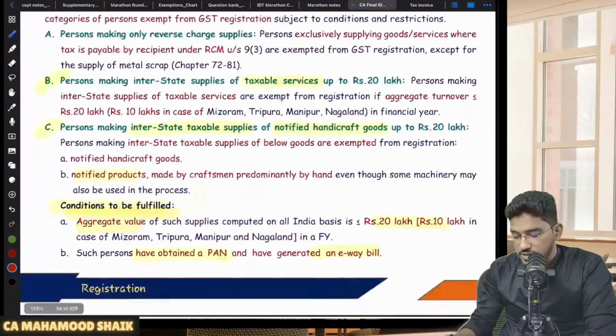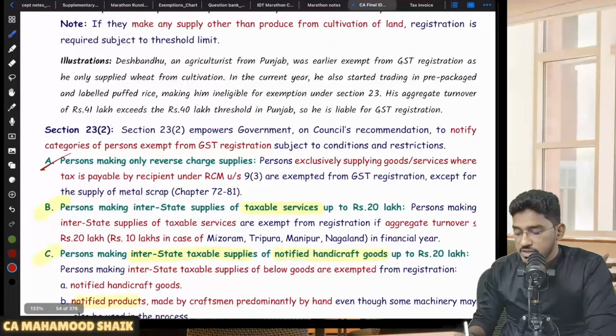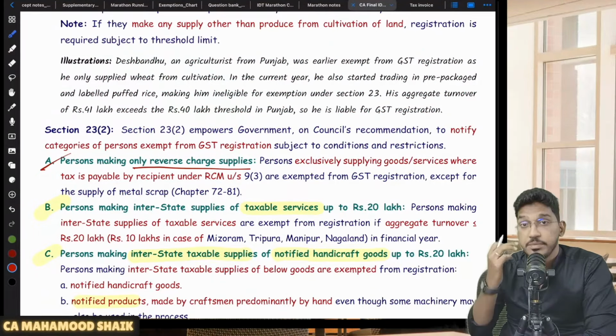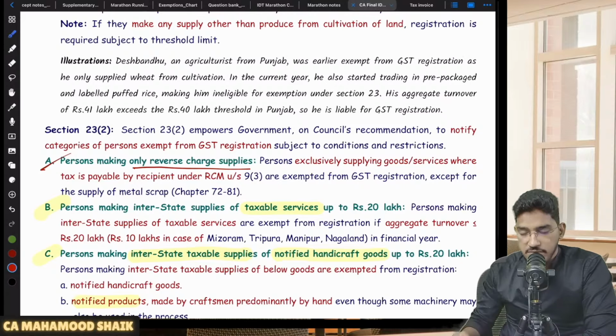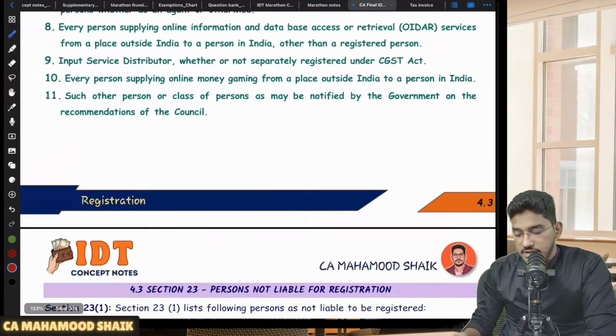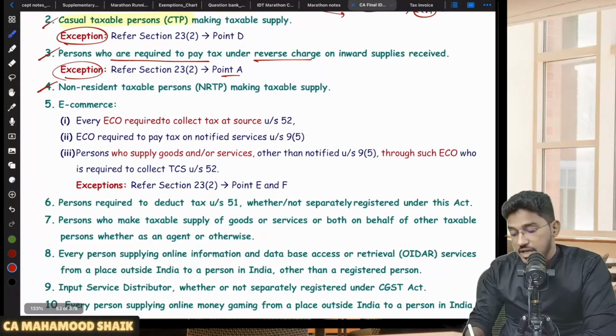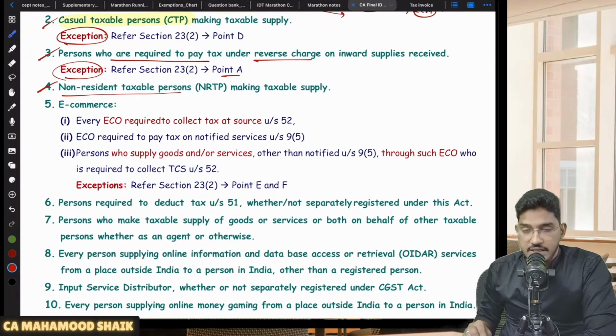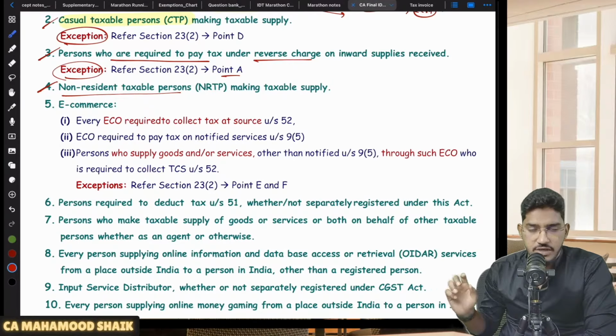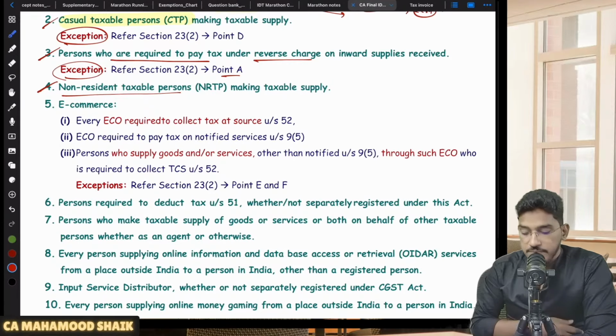So we can go and refer to this A point here. Persons making only reverse charge supplies: they are talking from the supplier's perspective. If you are having only outward taxable supplies which are covered under RCM, then as a supplier you are not required to take any registration. Thereafter, NRTP: if you are an NRTP making a taxable supply, you are liable for compulsory registration. CTP, NRTP, we will see in a short while. Some procedure is there that we will talk about. So CTPs and NRTPs are liable to undertake compulsory registration.